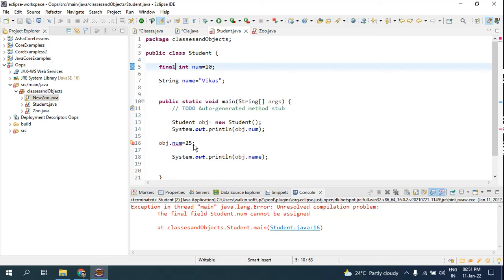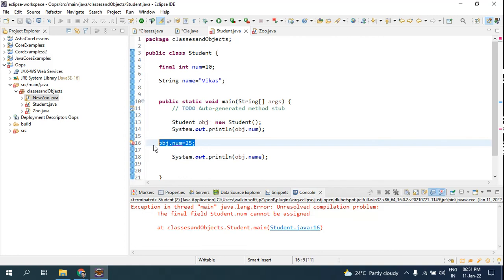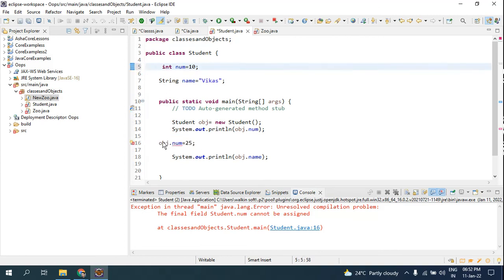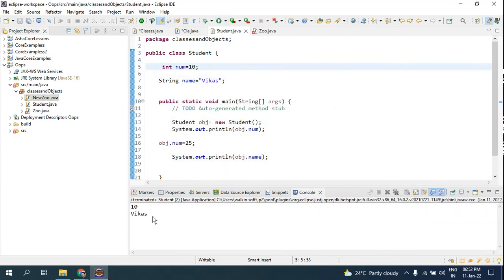And for those attributes which are the same, there is no option to modify. For that, we use the final keyword. If I use this final keyword, you cannot modify it. Look, 10 cannot be reassigned as 25. If I remove this final, then you can modify it, no error. Now if I run it, the value first was 10, then I have changed it to 25.